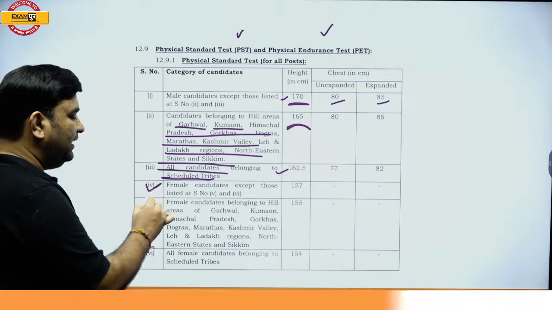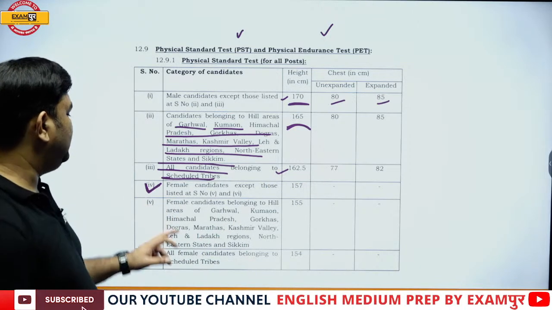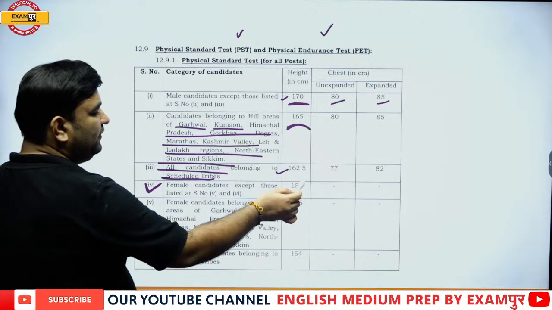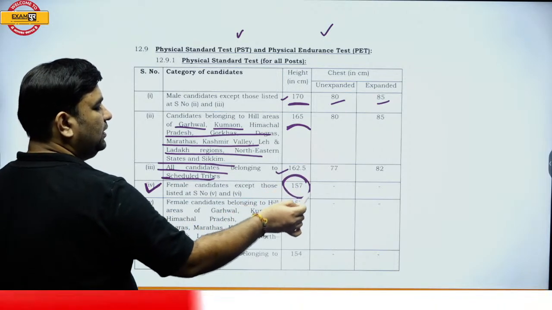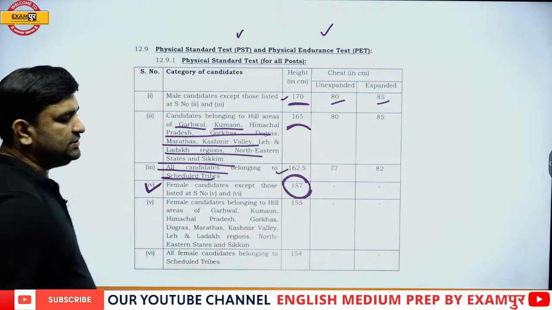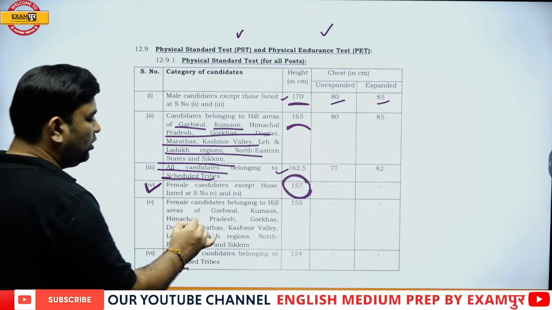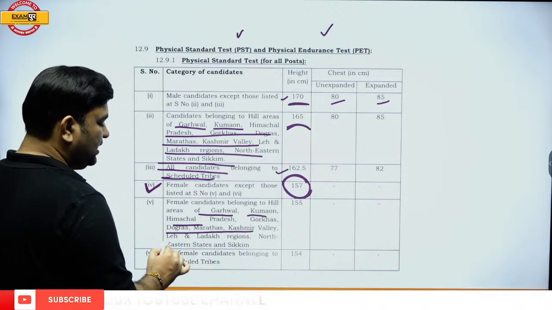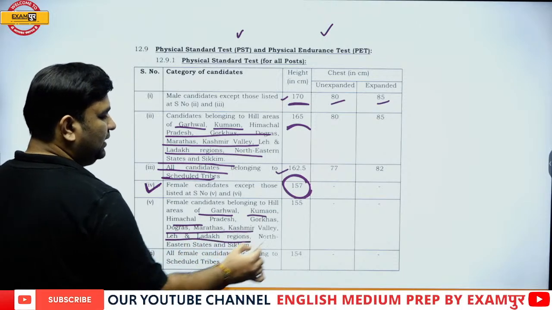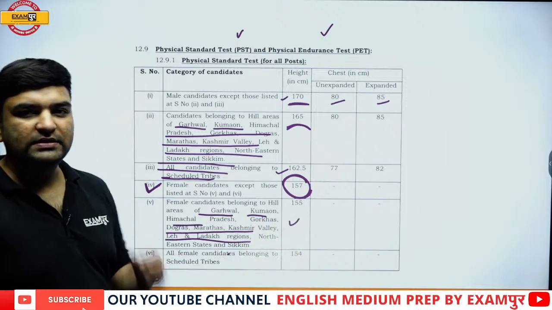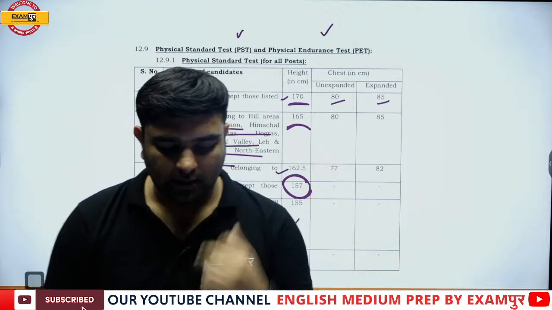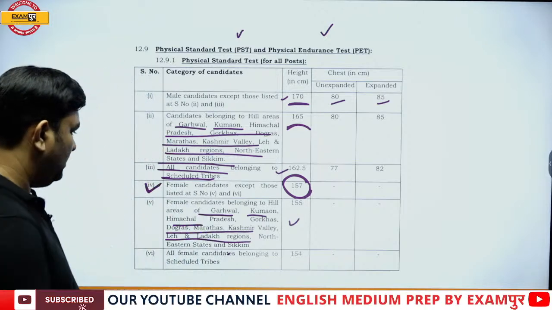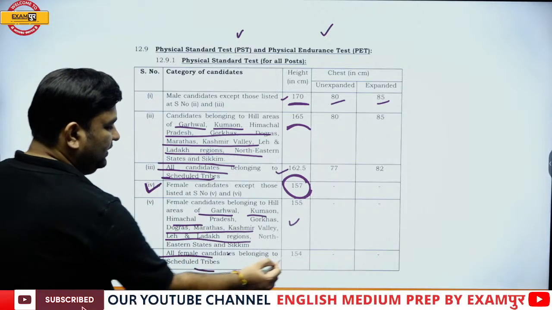For the female candidates, the height for a normal female candidate is 157, and for those belonging to Garhwal, Kumayu, Himachal, Gorkhas, Dogras, Marathas, Kashmir Valley, Leh and Ladakh, it is 155. So there is a 2 centimeter relaxation. For scheduled tribes, it is 154.